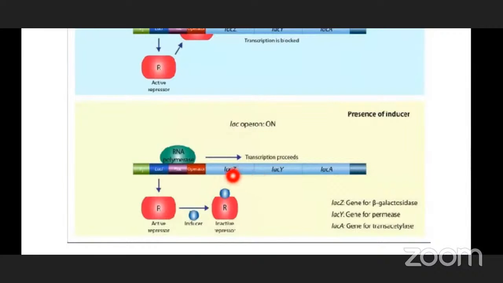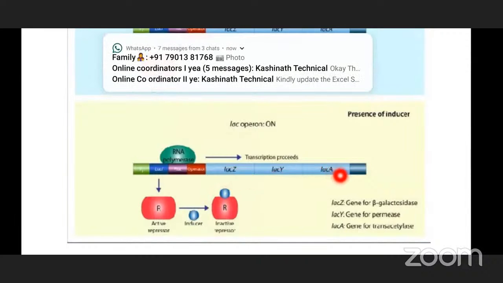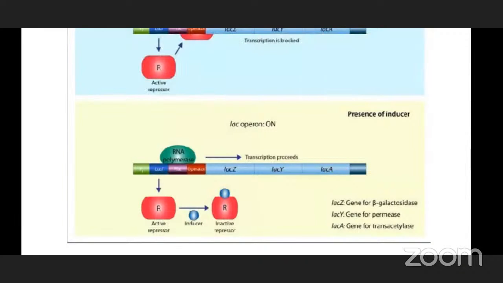On the mRNA molecule, they are structural gene Z, structural gene Y, structural gene A. Structural gene Z codes for the beta galactosidase enzyme, which causes the hydrolysis of lactose into galactose and glucose. Structural gene Y codes for the permease enzyme, which gives permeability to the cell in the lactose medium. And the last one is structural gene A, which codes for the enzyme trans-acetylase.